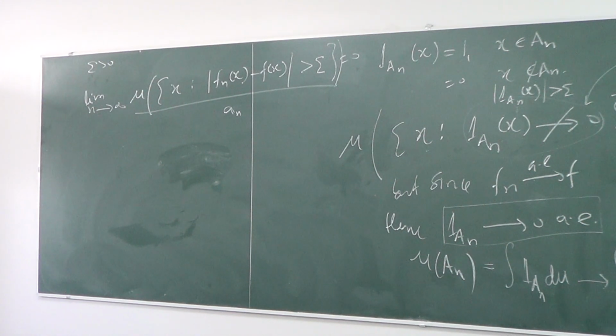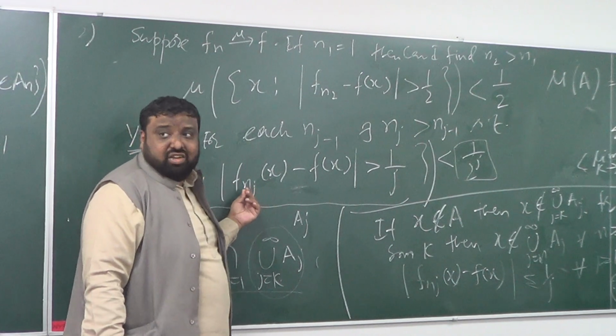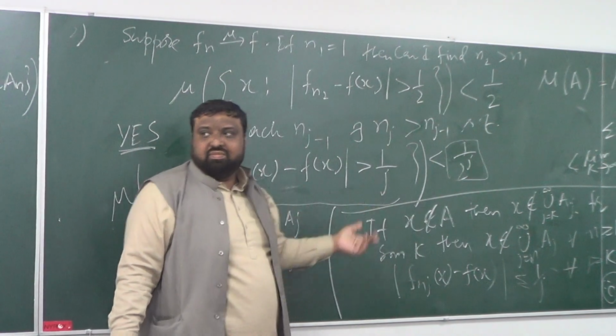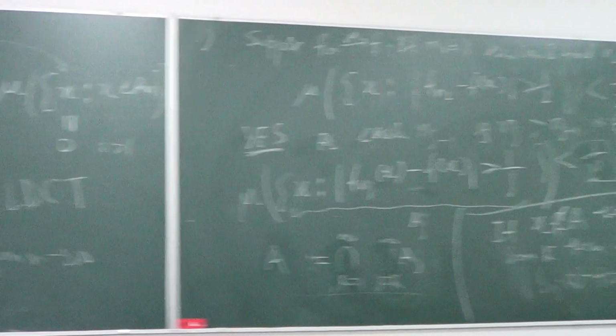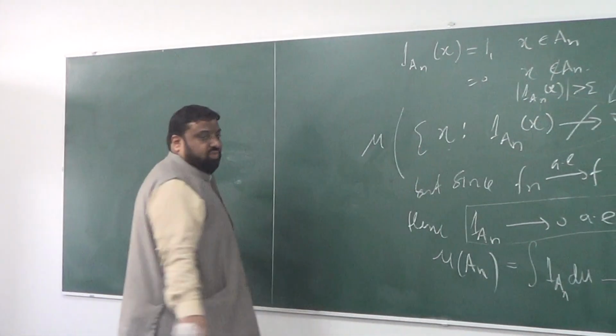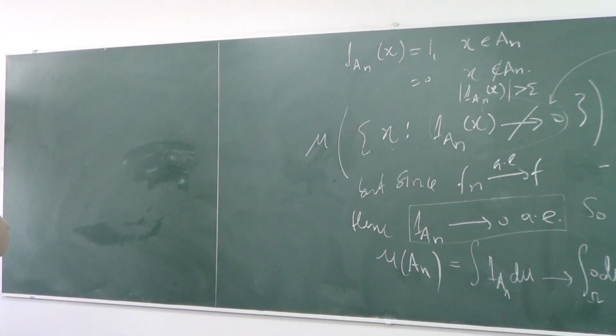But since I have a convergence, I can always find an instance that does this. Convergence is just a manifestation of the definition. And you will sit back and ponder upon it, so you will make sense of it.